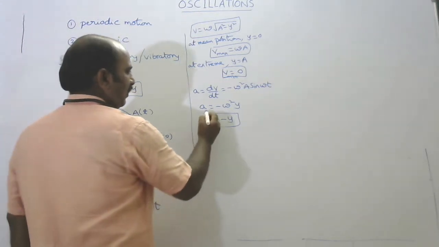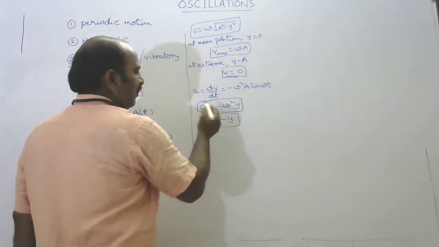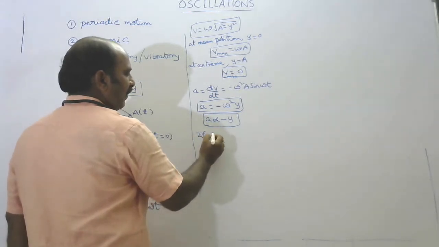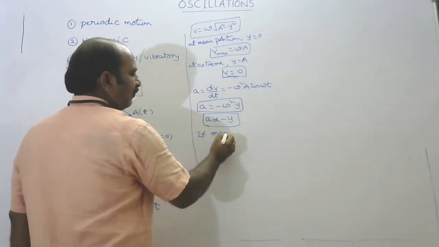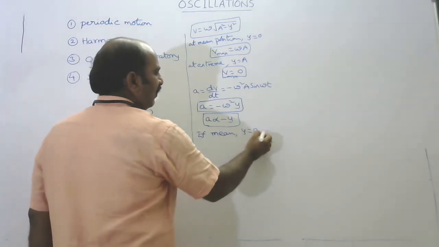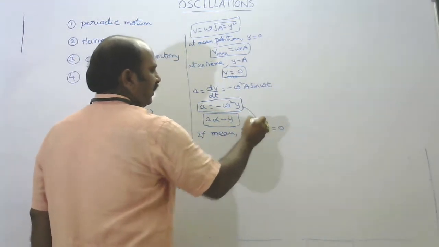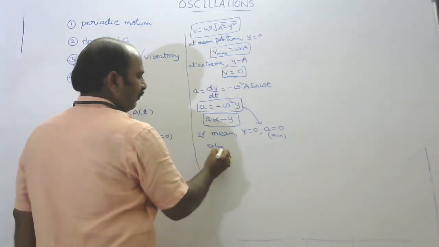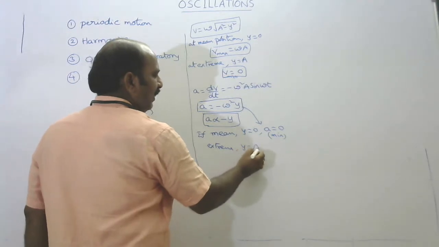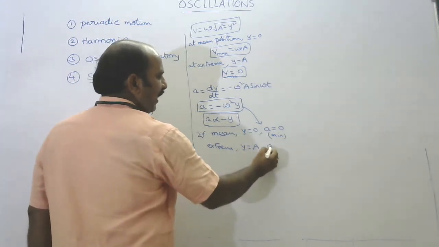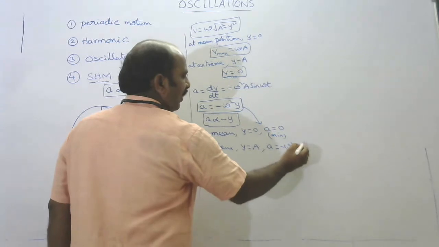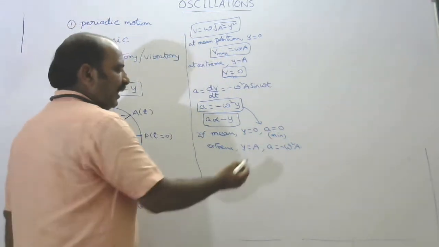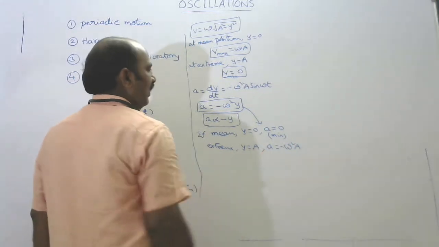Now, where is acceleration maximum and where is it minimum? If the particle is at the mean position, then y is equal to 0, and a is also 0 from this relation. This is minimum. And at the extreme position, we have maximum displacement y equal to A, then a is maximum, minus omega squared A. Minus represents direction only. We take the magnitude: a is equal to omega squared A.